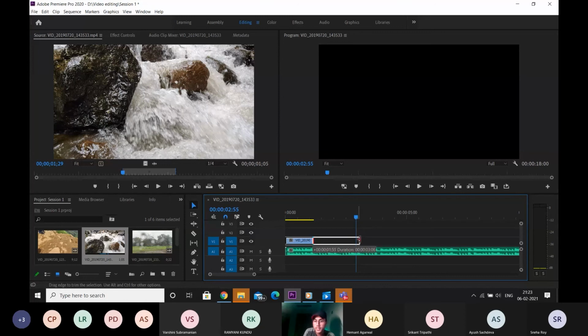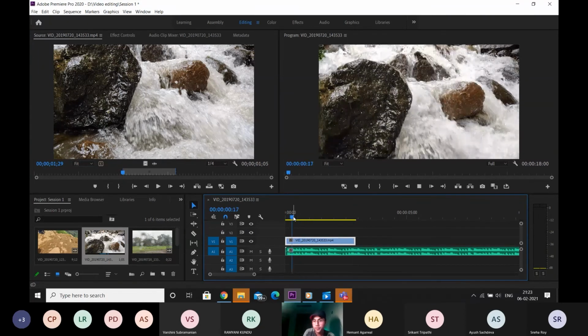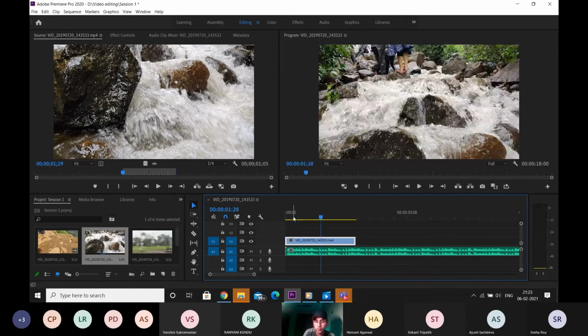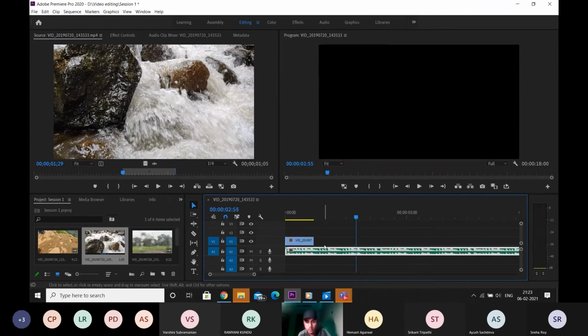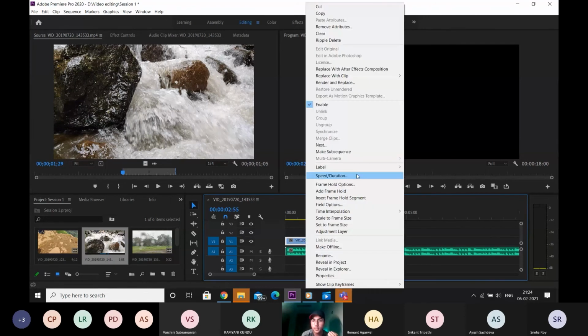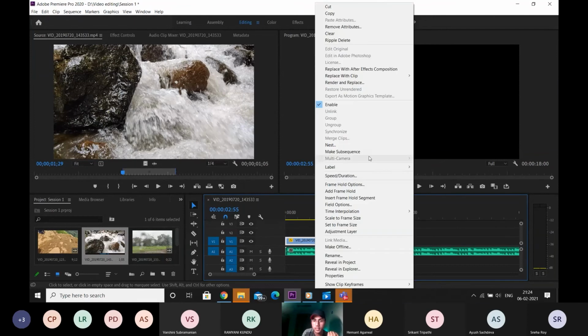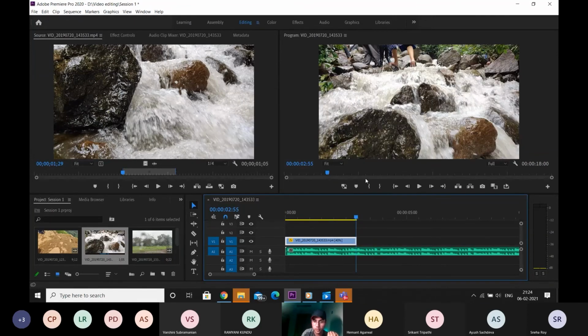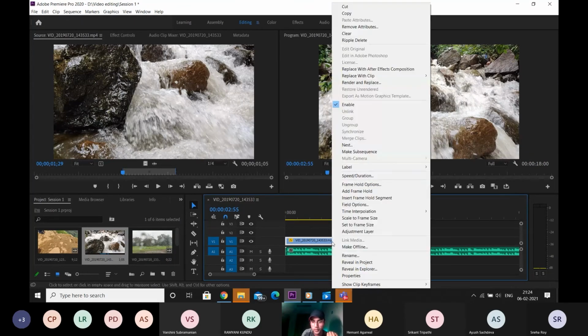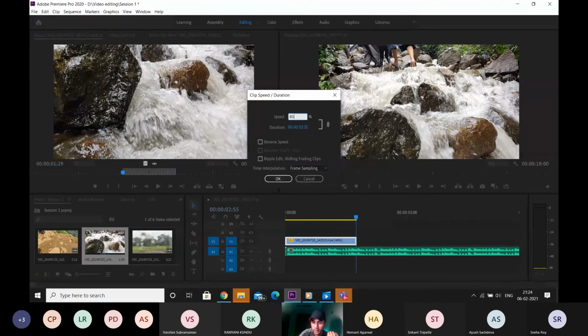There are two ways. Either I extend it this long. In this case, if I play the video, it's too fast. I want only this much length of video, and I want it to end over here. So I want to reduce the speed so much that the end point of this video file is over here. Now, if I reduce it to 70%, I'll have to constantly see if it's coming at the point or not, so it might not be perfect. I'll make it 80 for now.